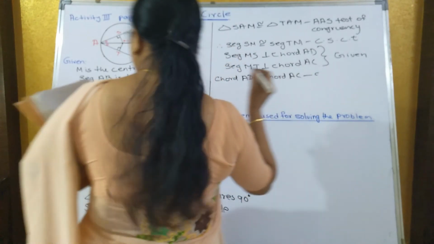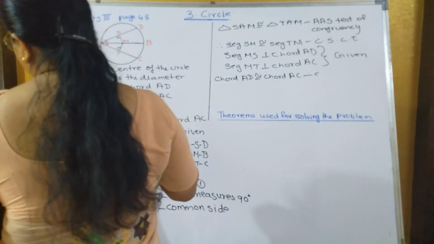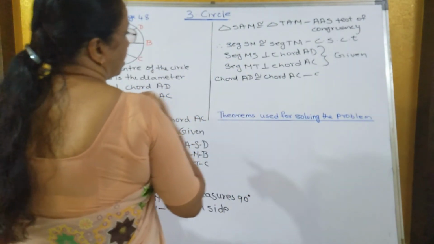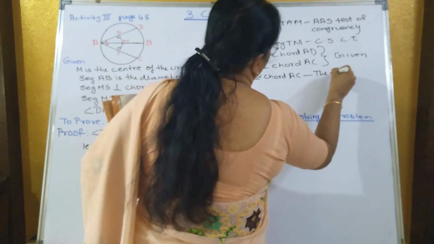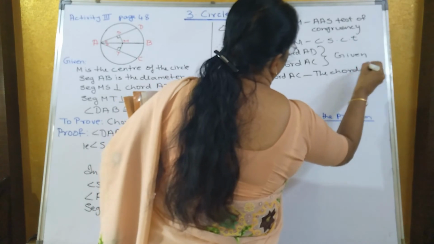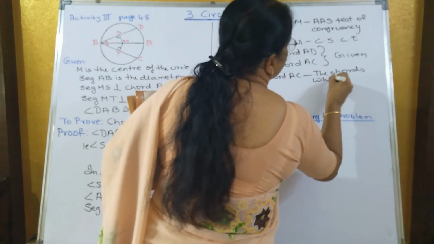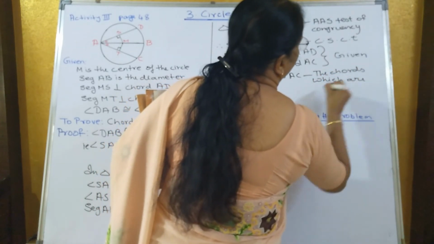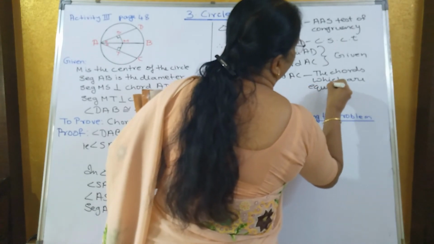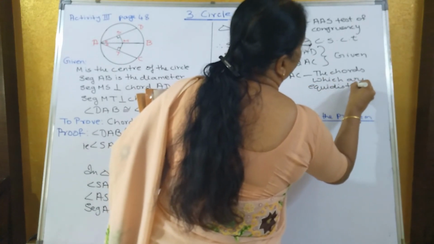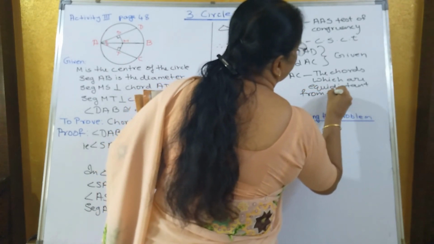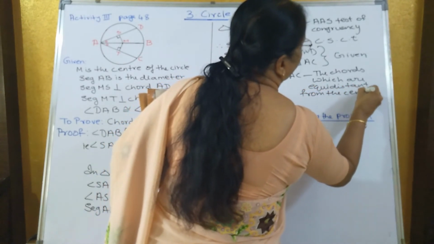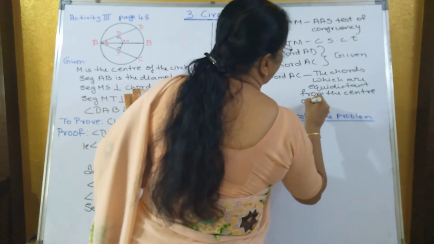They had given two reasons. The chords which are equidistant from the center are equal in length. So the chords which are equidistant from the center are equal in length.